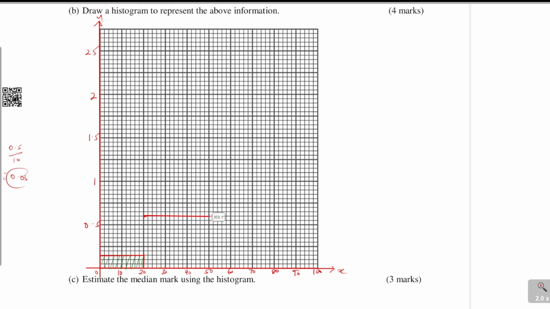It's 20 to 50. And then I forgot to shade these.